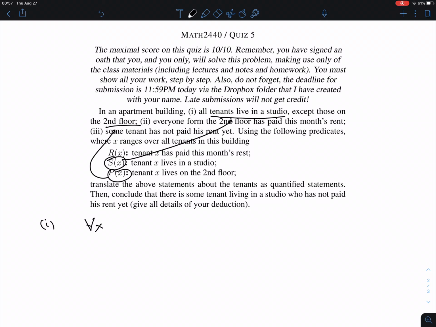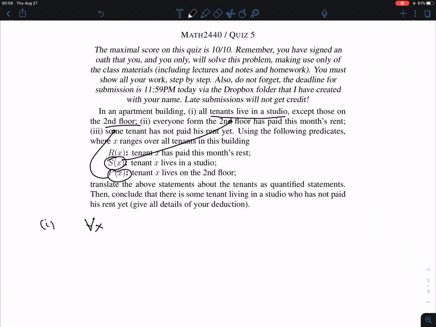Let's try to slightly reformulate this. I would say, okay, if you live on the second floor, then you don't live in a studio. Or, wait, no. This says except those on the second floor. So it says, if you're on the second floor, then you don't need to live in a studio. That means that if you do not live on the second floor, then you must live in a studio. So if you're not on the second floor, you live in a studio. This was one option.